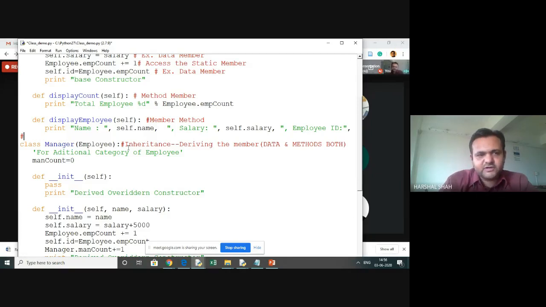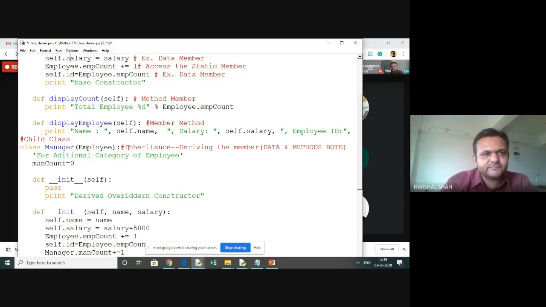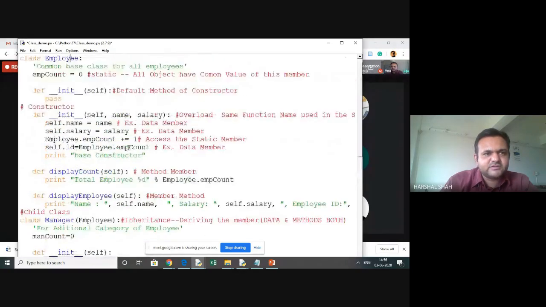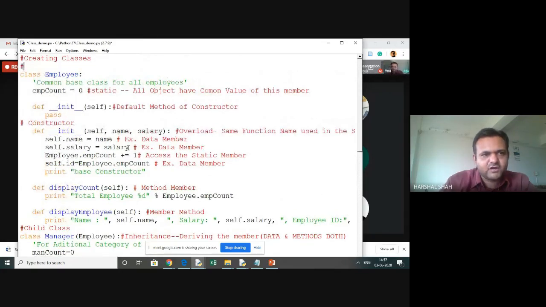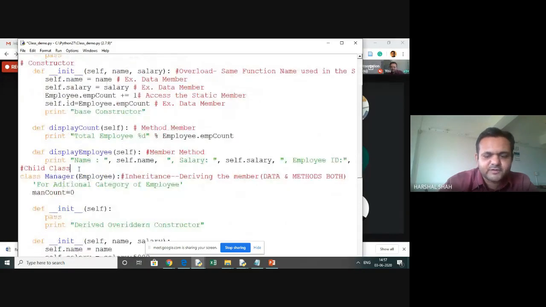So this is the implementation of a child class, right? And this becomes a parent. This is a class, and we have created this class. This is a parent class, or you can say it is a super class also. In another terminology, people call it superclass, people call it subclass.